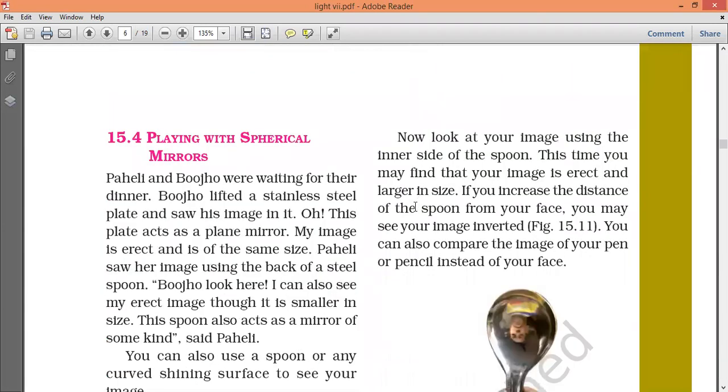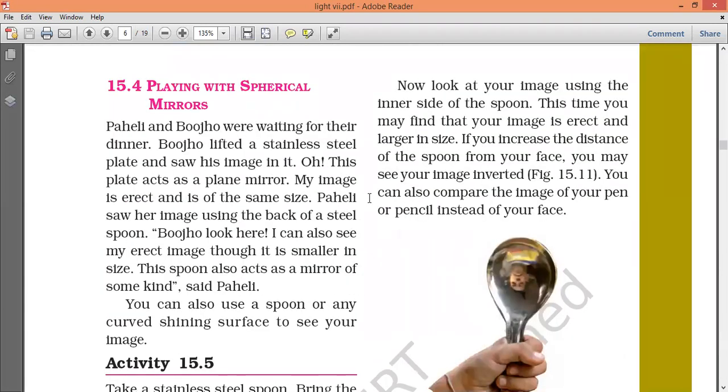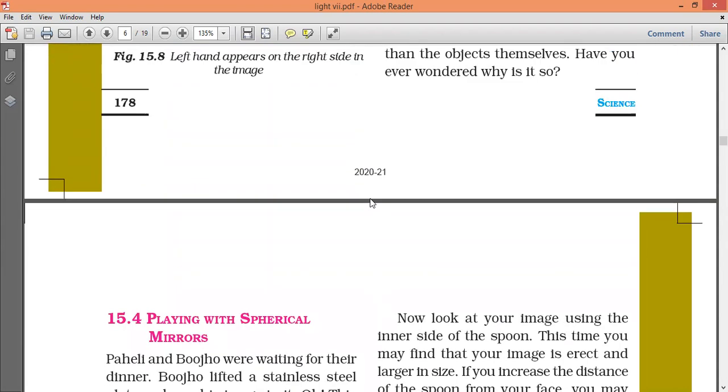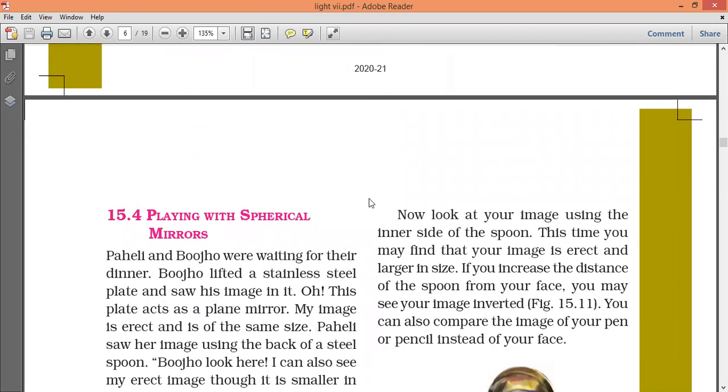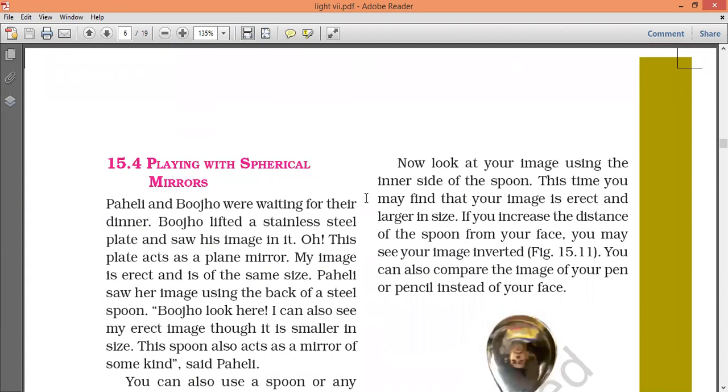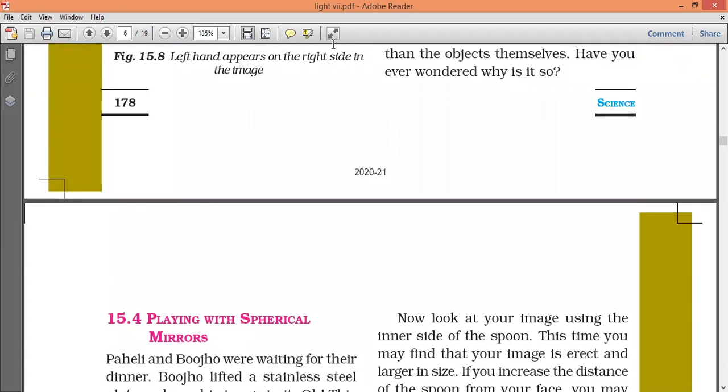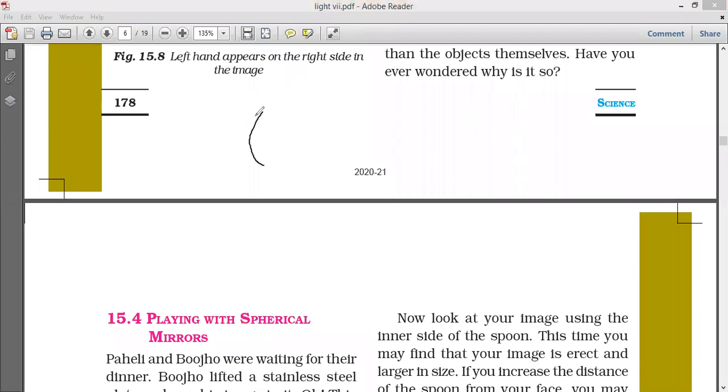Next, spherical mirrors. What are spherical mirrors? Plane mirrors completed. Next, spherical mirrors. What are they? Suppose a sphere like this, cut it, like this, like this. Suppose here, the reflecting surface is this one, so it is called concave.